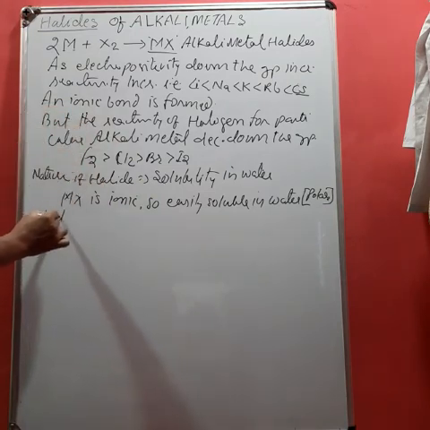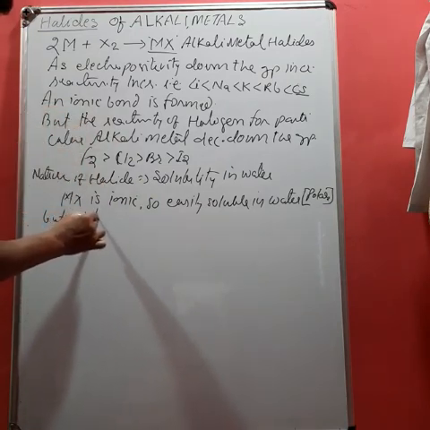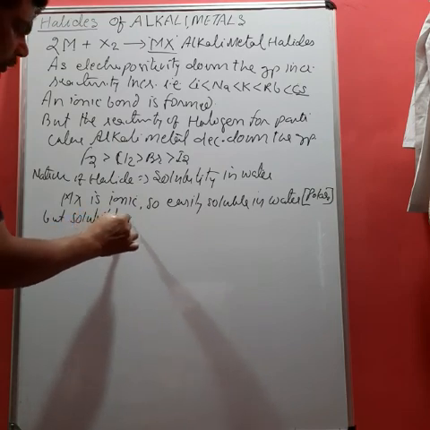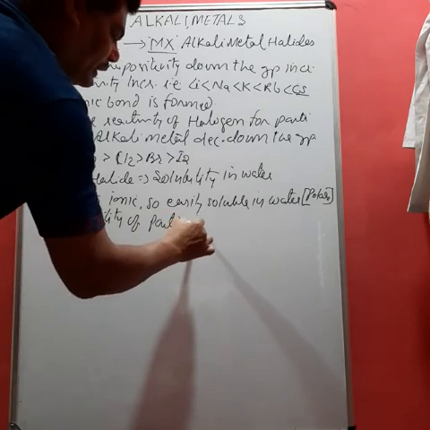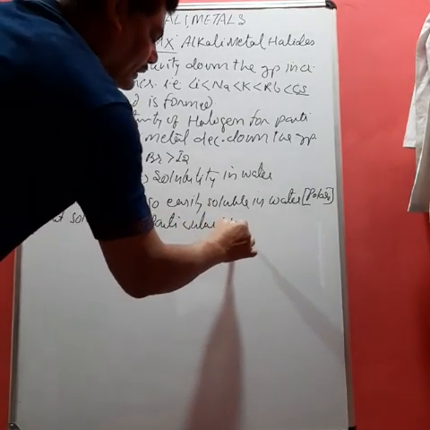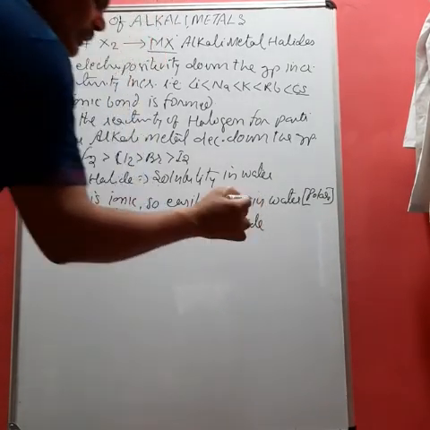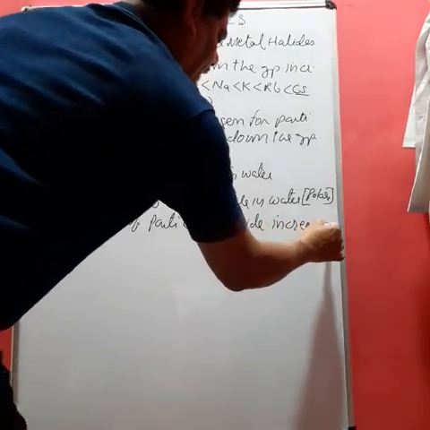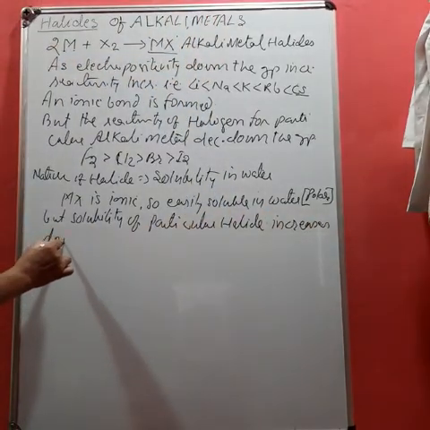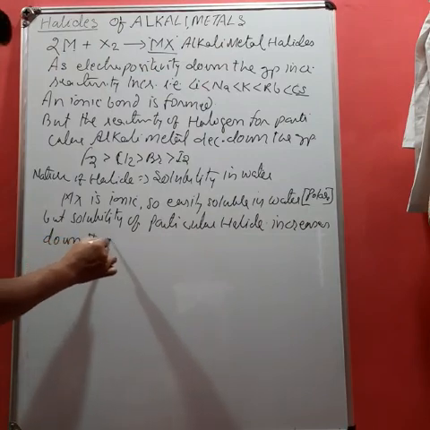But the solubility of a particular halide increases down the group.